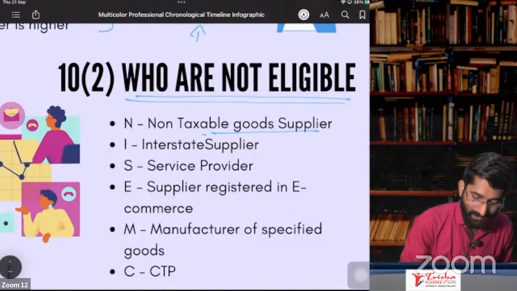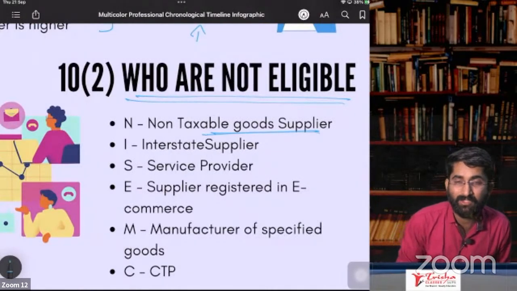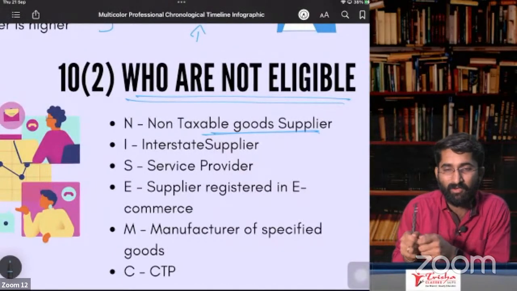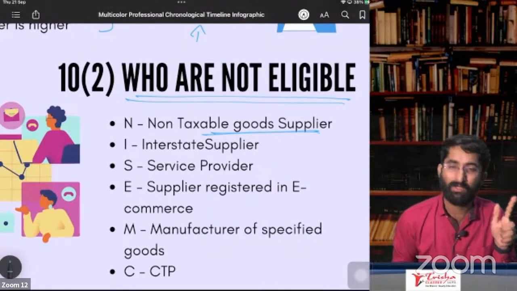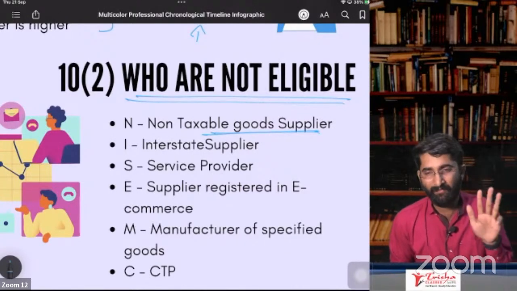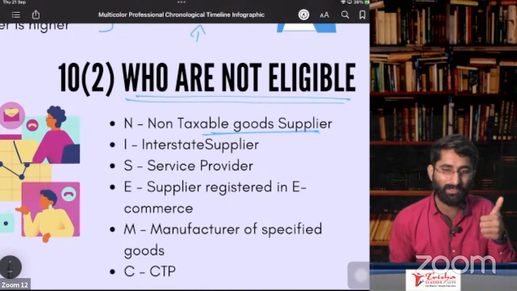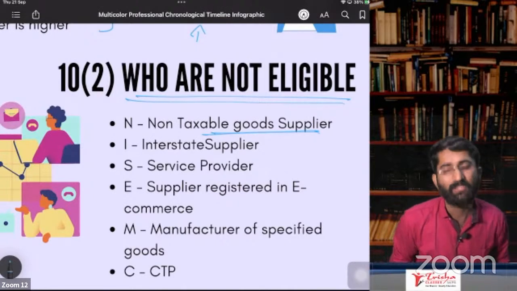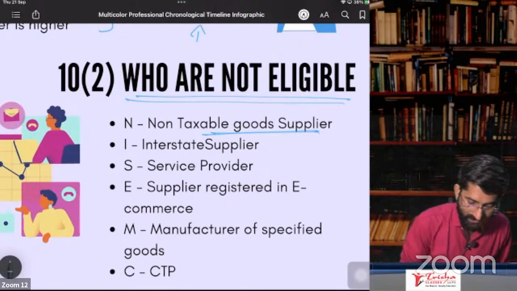Non-taxable goods supplier. If you are supplying the non-taxable goods, which are non-taxable goods? Alcoholic liquor for human consumption. You remember PM Han having some alcoholic liquor in his hand? Yes. P for petroleum product. M for motor spirit. H for high-speed diesel. A for aviation turbine fuel, N for natural gas, and alcoholic liquor for human consumption. If you are supplying these 6 things, then you cannot go for composition. You have to go for normal registration.